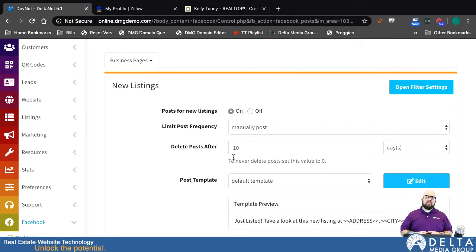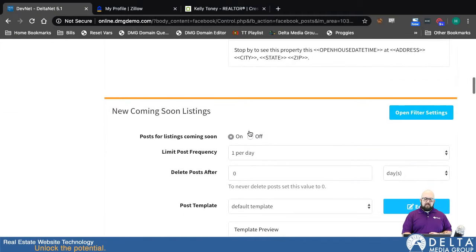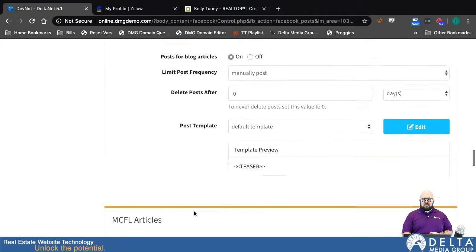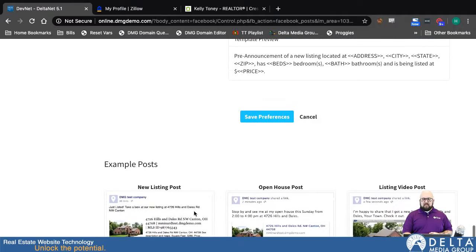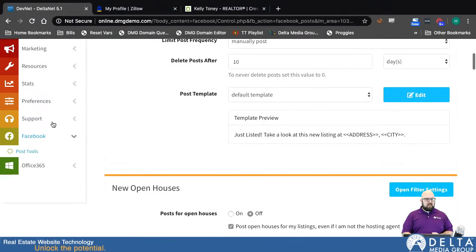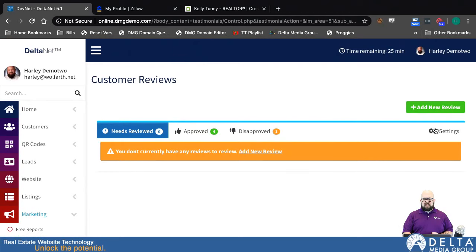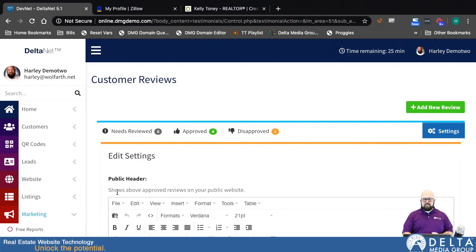If I didn't want Facebook Auto Connector to do any posting, I would just go down here and switch each of these to off. And then when I have them all switched, I would go down to the bottom and click Save Preferences. So at that point, I would have turned off all of the auto posting, so the system won't do any auto posting for me. But the account is still connected, and as long as it is turned on under our Marketing and Reviews page, and Settings over here, there we go.